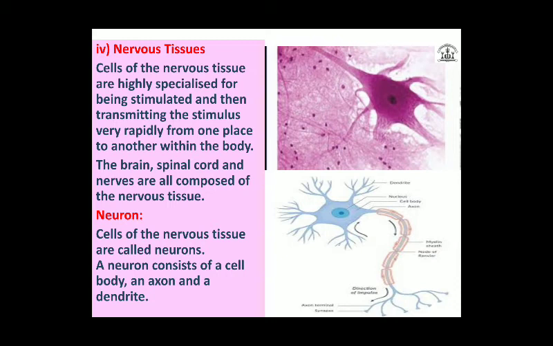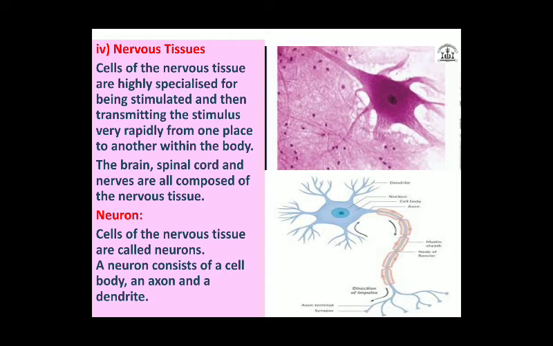A neuron consists of a cell body, that is the cyton, with a nucleus and cytoplasm, from which numerous hair-like structures arise, and these are called dendrites. You can see in the image, the hair-like structures are dendrites. And there is one long extension, a straight pipe-like structure, called an axon.